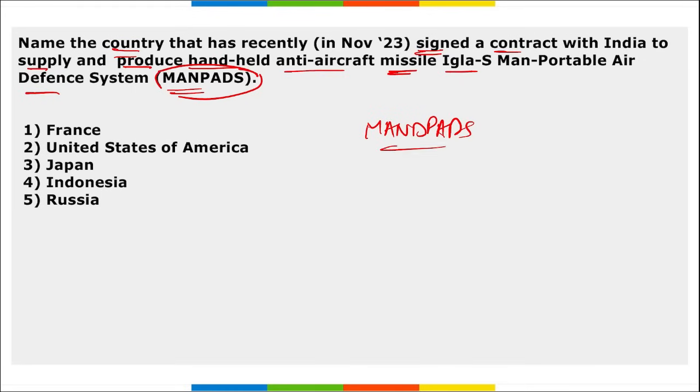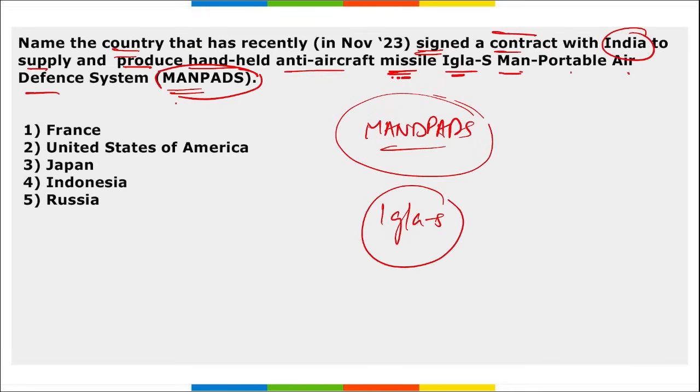MANPADS. What is this MANPADS? MANPADS is your missile IGLA, man-portable air defense system. Correct? So which is that country that has signed a contract with India to supply and produce these anti-aircraft missile IGLA-S MANPADS? Tell me. Which is that country? It is Russia.